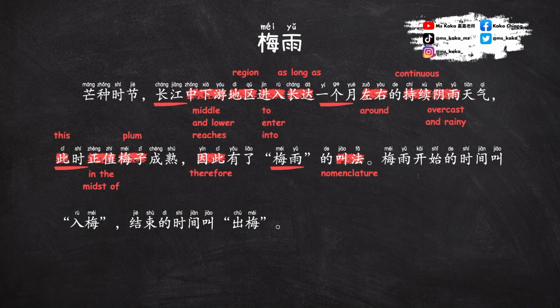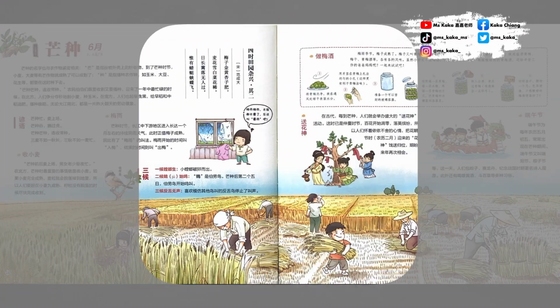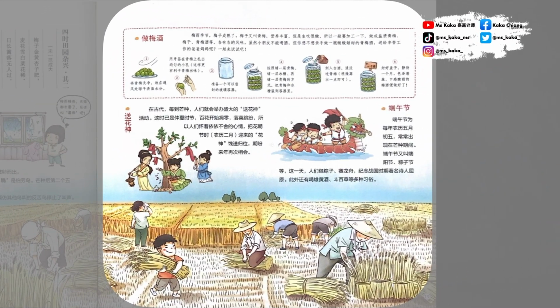梅雨开始的时间叫入梅，结束的时间叫出梅。The beginning of the meiyu is called 入梅, entering 梅雨, and the end of the season is called 出梅, exiting 梅雨. During the season we follow certain customs and traditions.